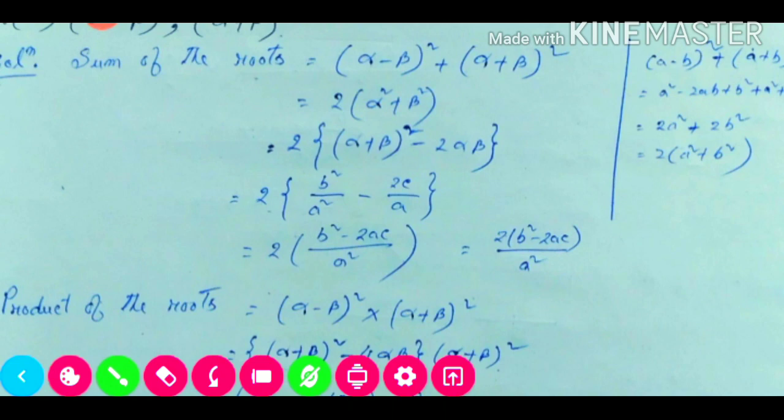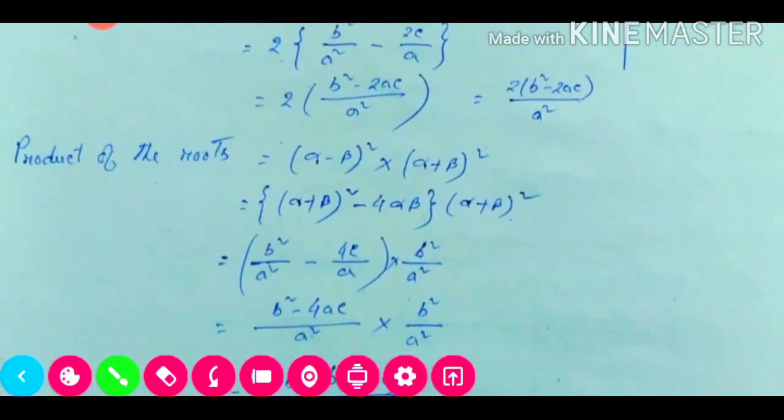Now we'll multiply this one with 2. Our numerator into 2, so 2 into b square minus 2ac divided by a square. This one is the sum of the roots. Now we need to find the product of the roots. Product of the roots is also very easy. We know the formula, we only need to apply it.